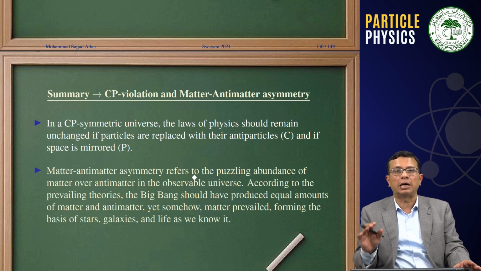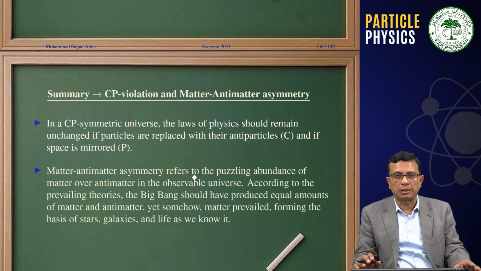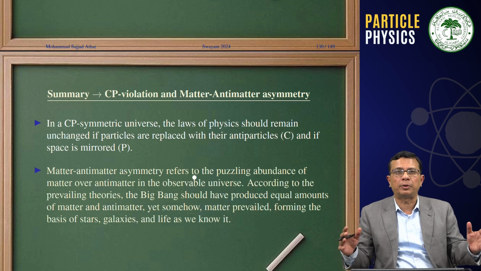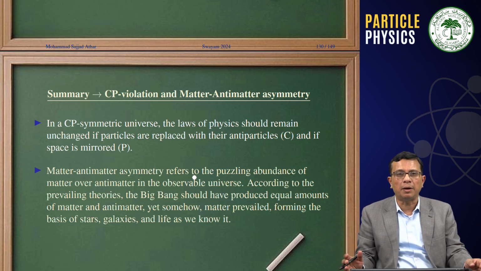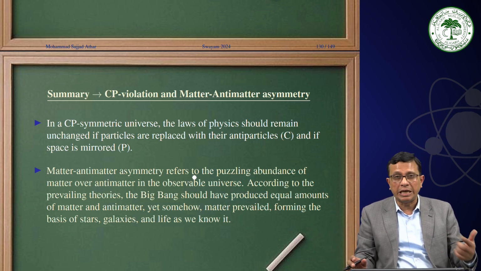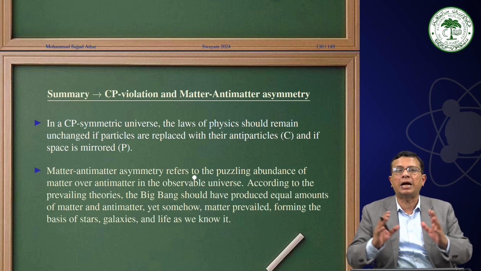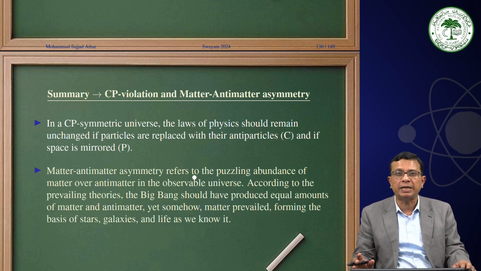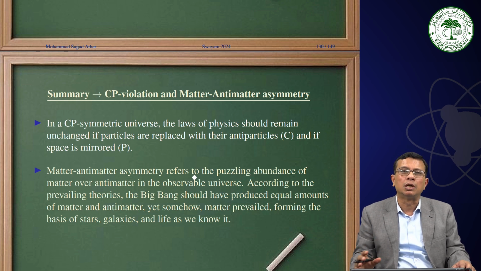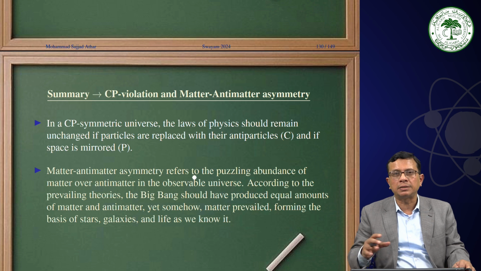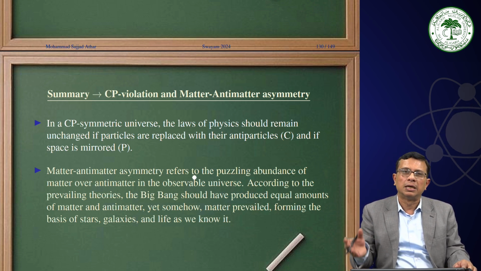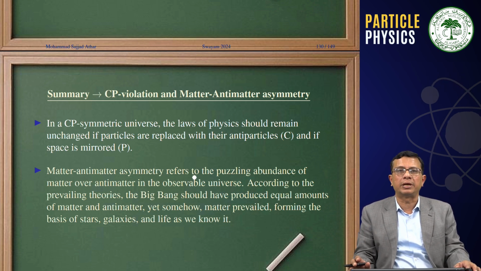We know that we are living in a matter-dominated world, where we have electrons, protons, and neutrons in abundant number. But to start with, if we believe in the Big Bang theory, which all started with radiation and then we had an equal number of particles and antiparticles, the question is where those antiparticles have gone. One possibility is that there is a parallel world made up of antiparticles. The other is that because of CP violation, we can address this problem.